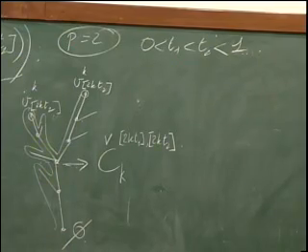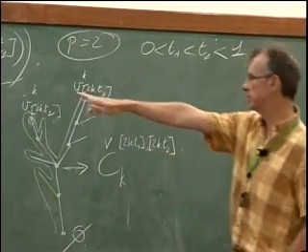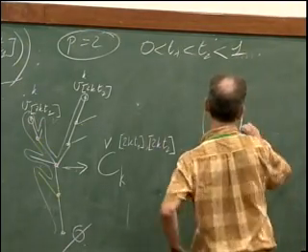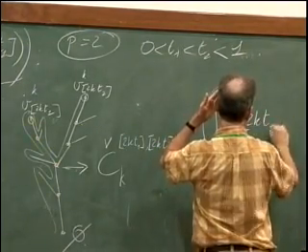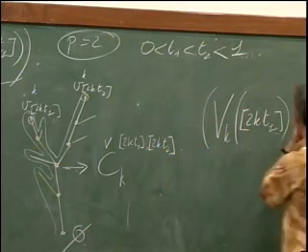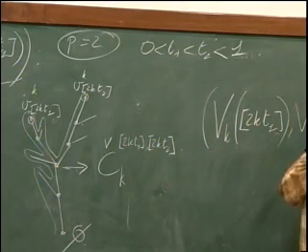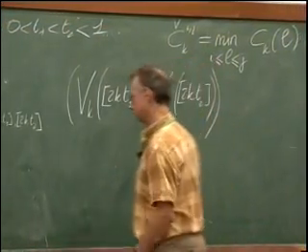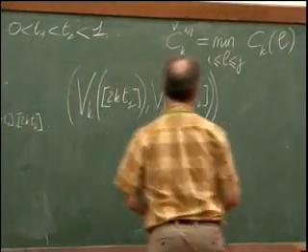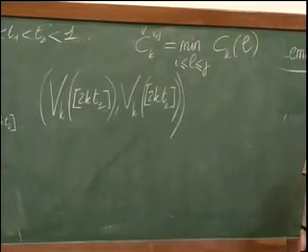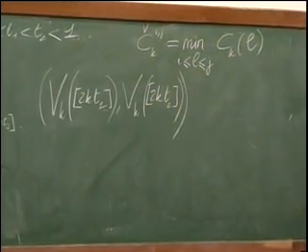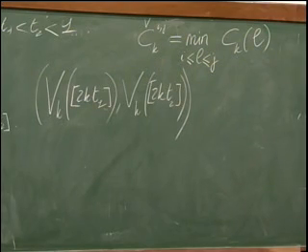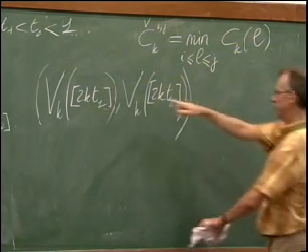So once we have done this remark, we can say that if we look at the pair Vk to Kt1, Vk to Kt2, it has the following distribution. There will be a common part.